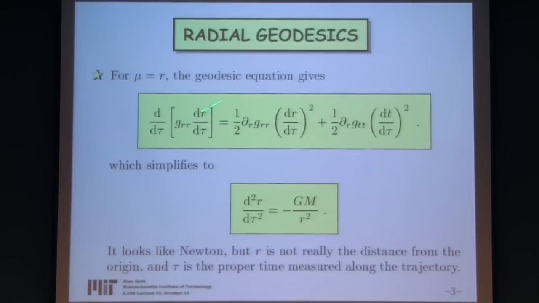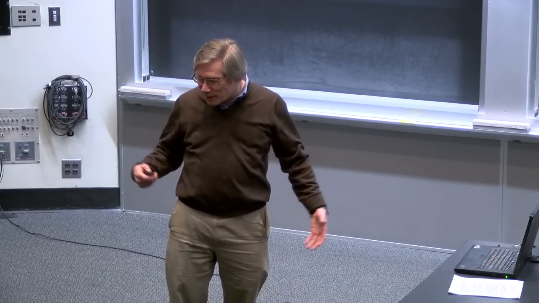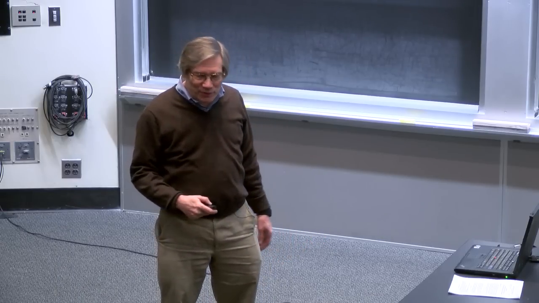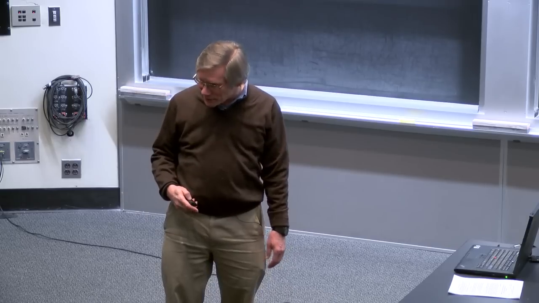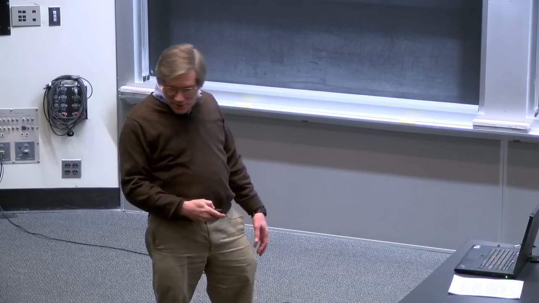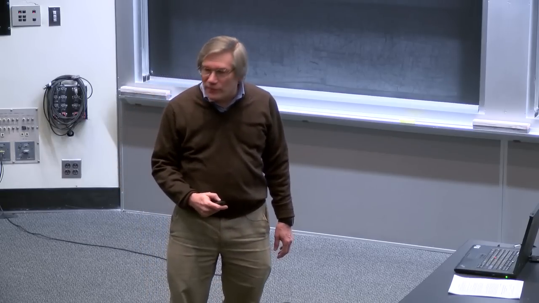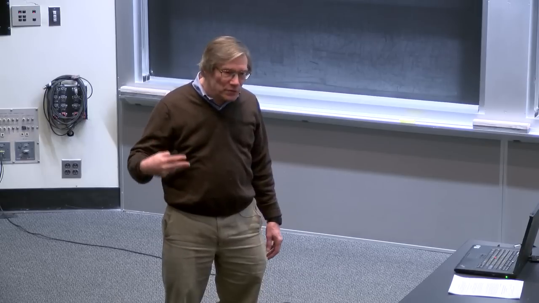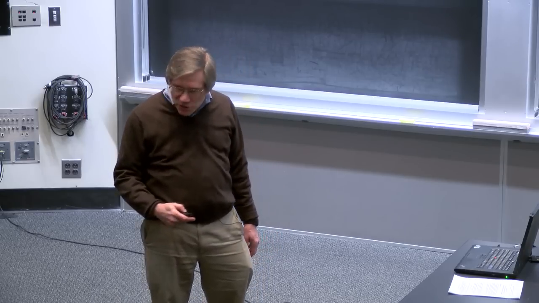And that equation can be manipulated, and eventually it simplifies to something extraordinarily simple. It's just the statement that d squared r d tau squared is equal to minus Gm over r squared, which looks exactly like the Newtonian equation for something falling in a spherically symmetric gravitational field. But it's not really the same equation. It just looks like it's the same equation because the variables both have different meanings. r and tau both have different meanings from the r and t that would have appeared in the Newtonian calculation.